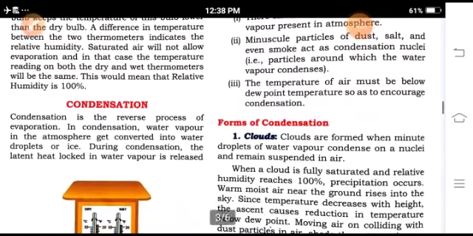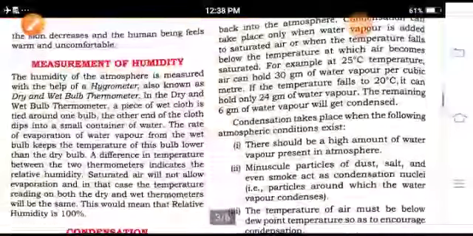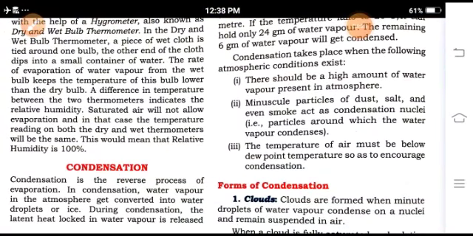Condensation. Condensation is the reverse process of evaporation. In condensation, water vapor in the atmosphere gets converted into water droplets or ice. Condensation takes place when the following atmospheric conditions exist: first, there should be a high amount of water vapor present in the atmosphere, and the temperature of the air must be below dew point temperature so as to encourage condensation.